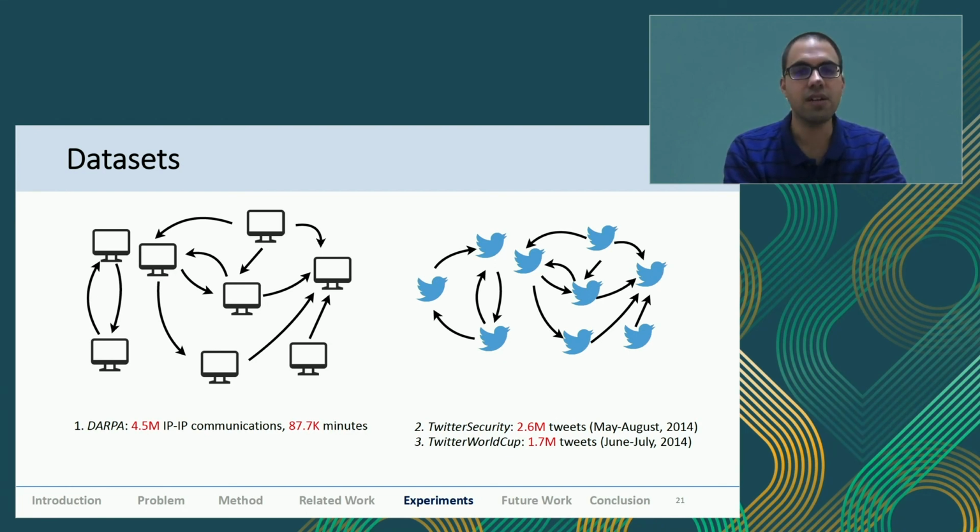So for Twitter, we have Twitter security and Twitter World Cup. These were all tweet related graphs, but again, like I mentioned, we can use any kind of time evolving graphs. Just a small note here: these are publicly available Twitter datasets, and tweets were extracted during these months in 2014.